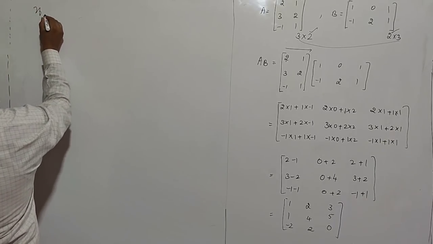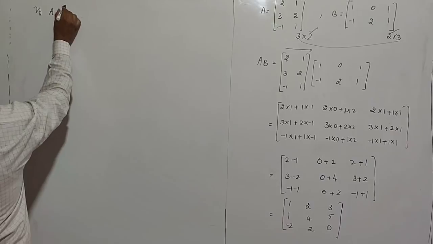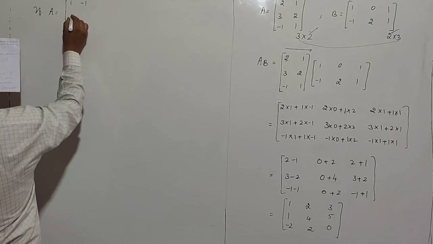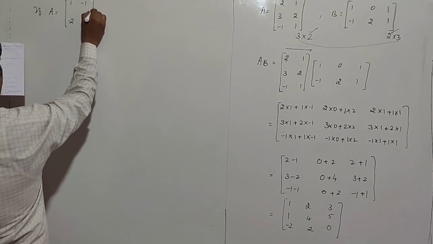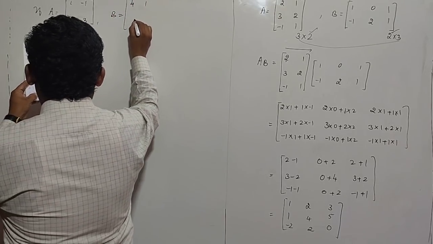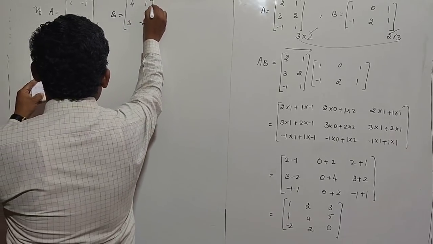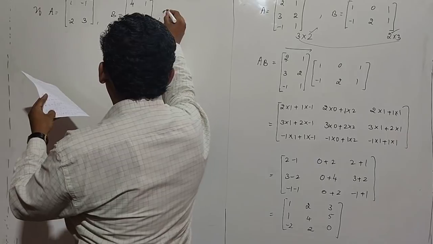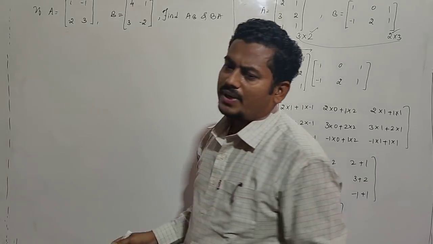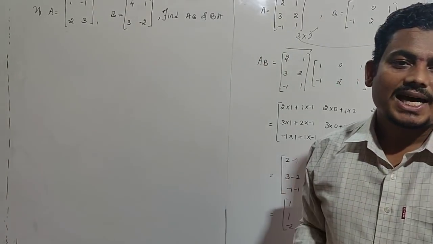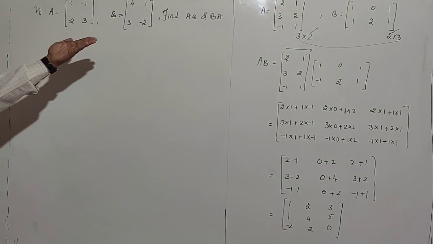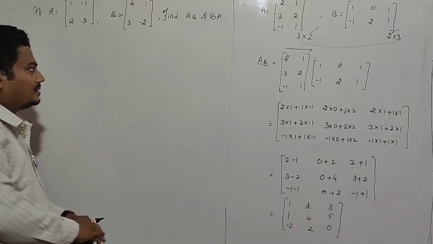If matrix A equals [1 -1; -2 3] and matrix B equals [4 1; 3 -2], find AB and BA. Sometimes both AB and BA are defined. In this case, both A into B and B into A are defined.